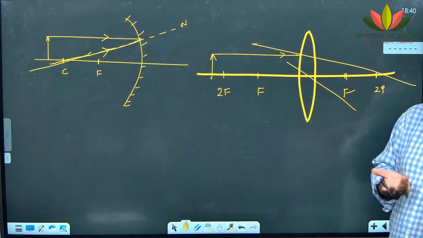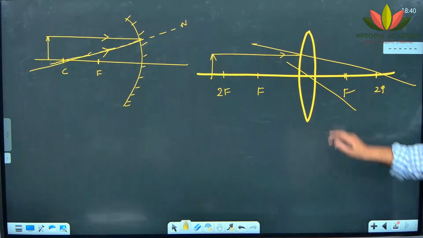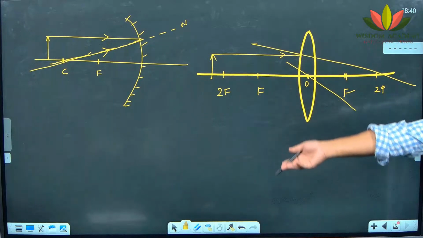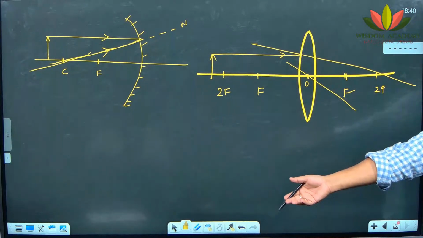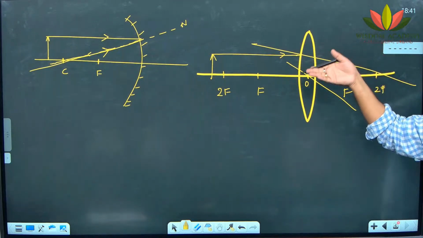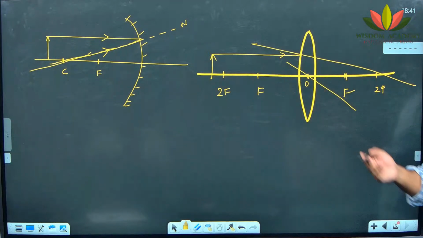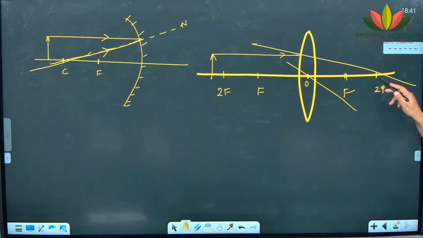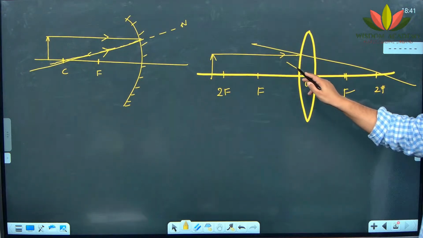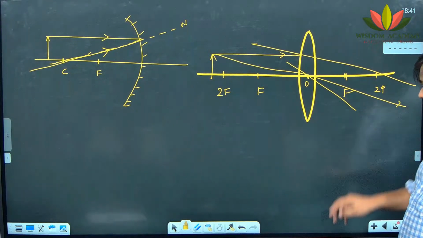This is not the normal itself. Then why is my ray going straight? The optical center is not the center of curvature, right? So you cannot say that if the ray is going through the optical center, it is the normal. I did not tell you that from the optical center we are drawing the normal. The normal is only from the center of curvature. Then why, when a ray is passing through the optical center like this, does it go undeviated, straight? Why is it so?